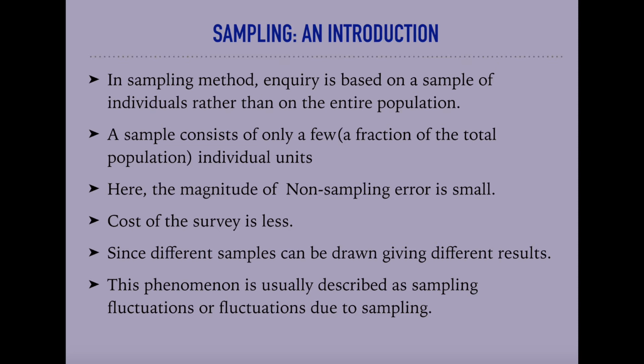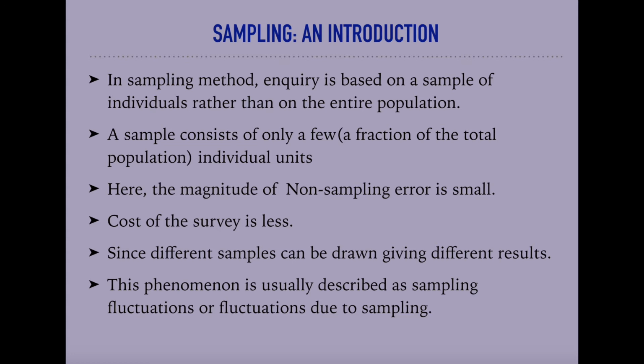In case of sampling, the magnitude of non-sampling error is very small. Cost of the survey is less. Since different samples can be drawn giving different results, that leads to some difficulty in the way of sampling.